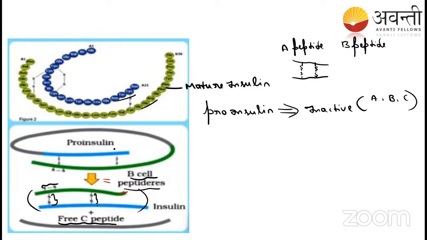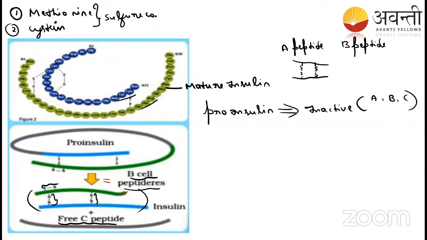Can anyone tell me which amino acid is responsible for this disulfide bond formation? I think you have studied it in biomolecules in first PU. There are two amino acids. One we call methionine and the second one we call cysteine. These two are sulfur containing amino acids, right?